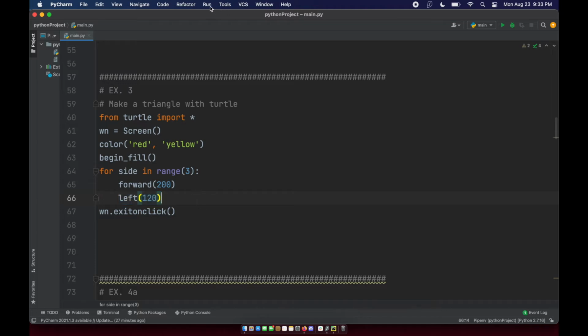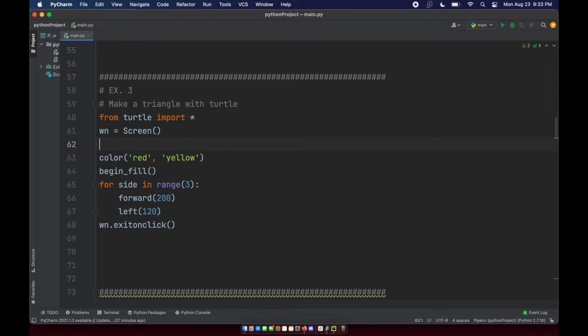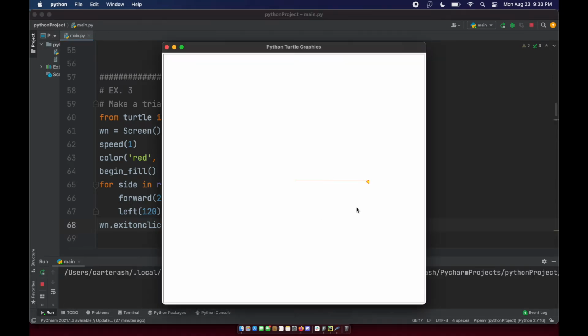I'm going to slow this down, set the speed of the turtle, because I think when I ran it, it went super fast. So we're going to run, and I'm going to click on this, and you can see that we're going to do this 3 times. We're going to go forward, make a 120 degree turn, forward, forward, and then turn, just because that's how the pattern goes.